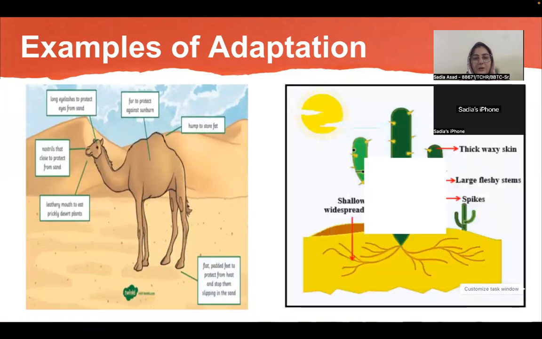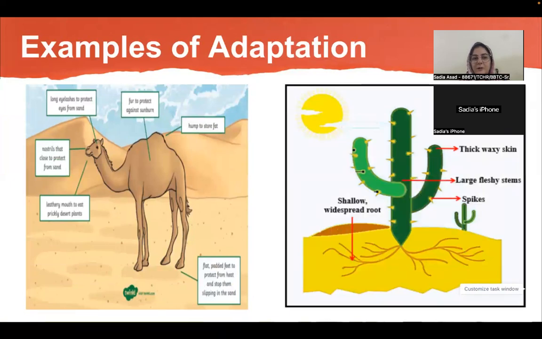We have the camel. Organisms which survive in a very harsh climate have features which help them adapt better to such a hot climate. For example, camels have long eyelashes, which protect them from the sand dunes which might otherwise come into their eyes.